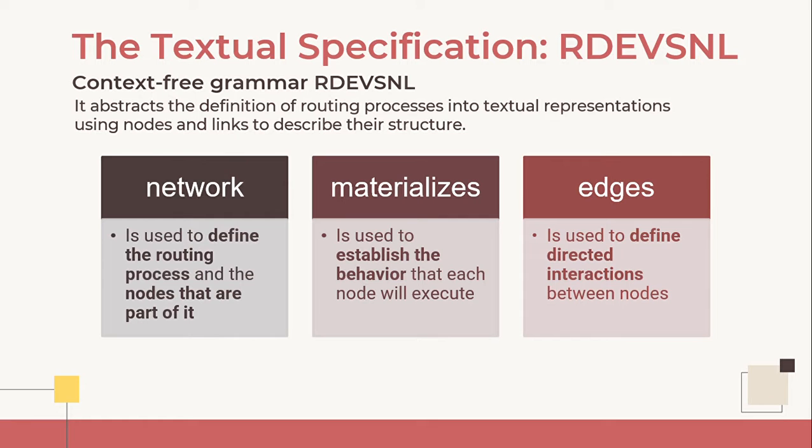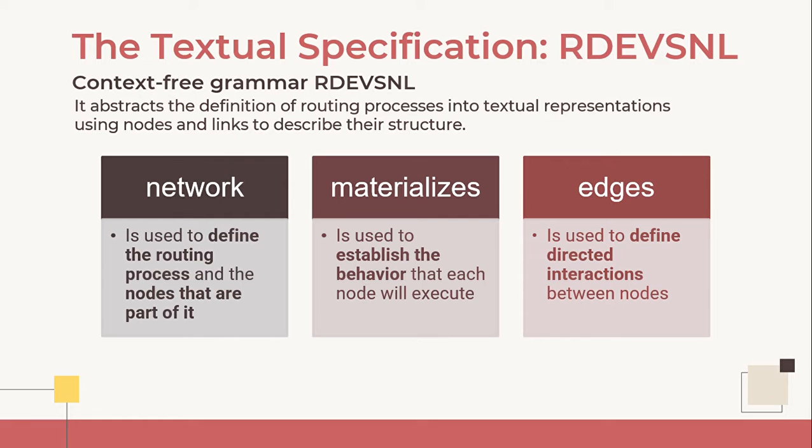This grammar abstracts the definition of routing processes into textual representations using nodes and links to describe their structure. There are two versions of the grammar, one in English and the other in Spanish. Both of them were developed using ANTLR.